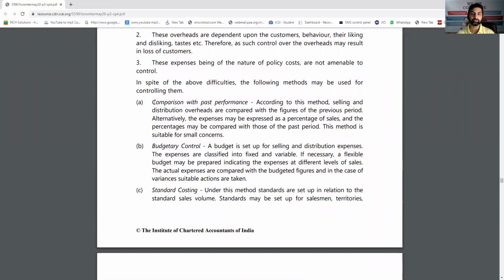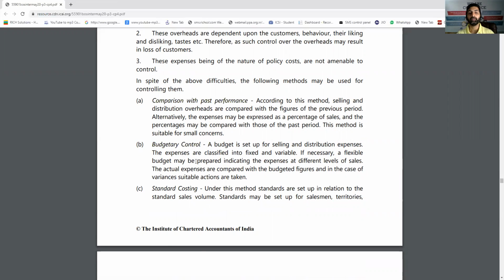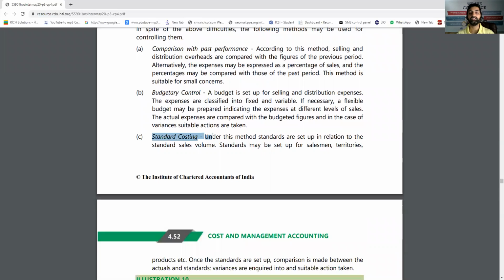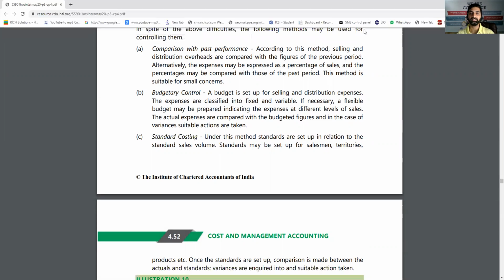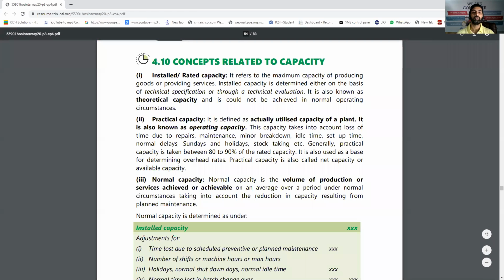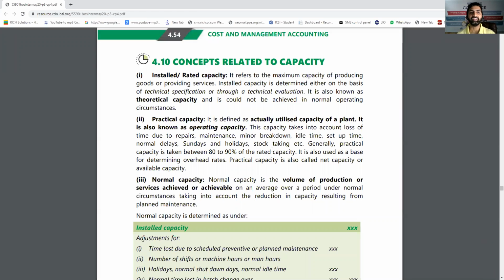For example, what are the methods used for controlling? Comparison of past performance. We can make the prediction on the basis of the past, though not logically very useful. Prepare the budget and give the budget to the sales department. Compare the budgets with actuals and find out the reasons, that is standard costing. So in short, controlling the selling and distribution overhead is really a very difficult task, but maybe a short note is asked on it. Now, one more short note can be asked about the capacity of a machine.